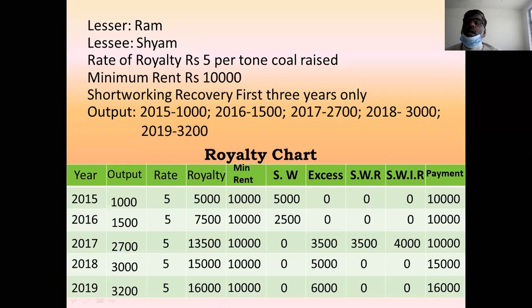This is the chart you have to calculate before going to prepare the ledger accounts. This chart is very important. If you fail to prepare this chart, then your account will be useless. Your accounts depend on this. Therefore, you prepare this chart systematically, and if this chart is correct, your accounts will be correct.